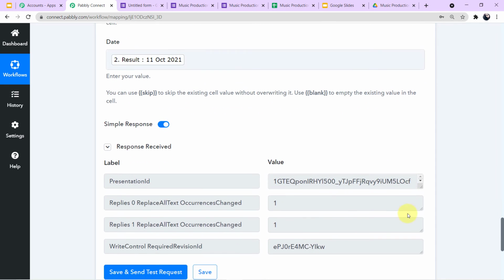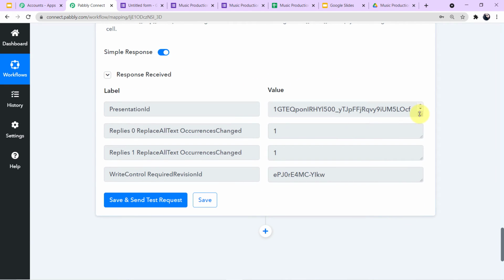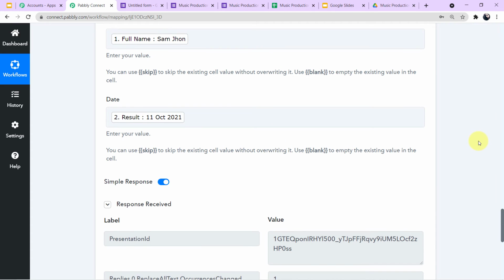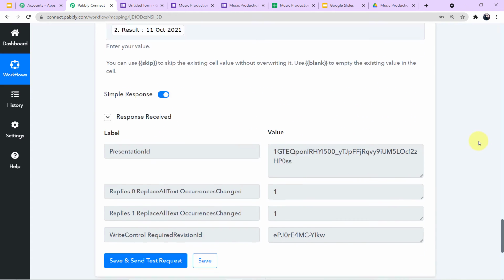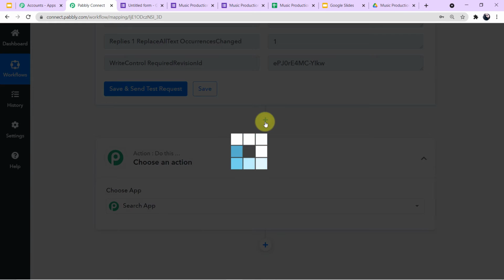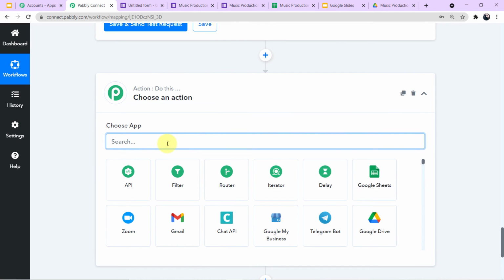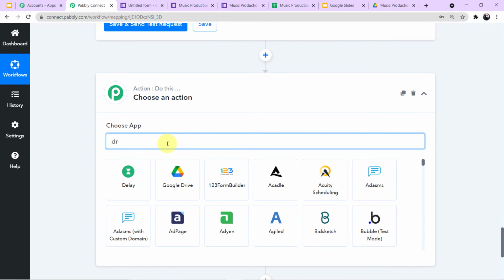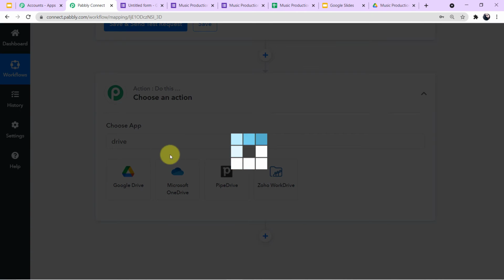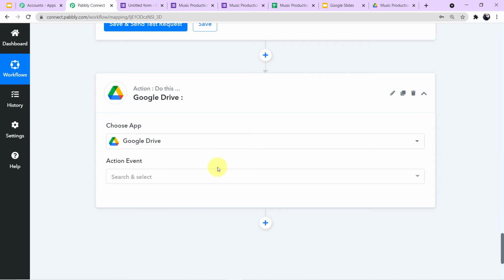As you can see, our responses are completely positive. There is no error in our responses. So we have successfully integrated Google Slides with Pabbly Connect. Now we will hop on to our next step, which is integration of Google Drive with Pabbly Connect. For that, we have to click on this plus sign, come to the search field, and search for Google Drive. As you can see on my screen, I'll click this, and a new field of action event will emerge in front of me.